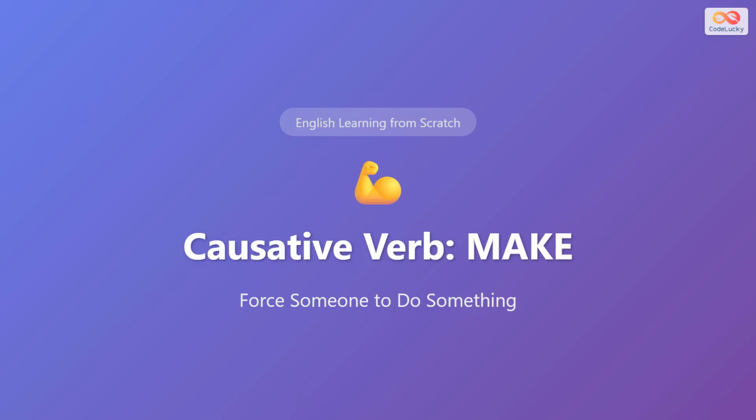Causative verbs show when someone forces another person to do something. The verb make is the strongest causative verb. It means someone has power or authority over another person and compels them to take action. Make always expresses force or compulsion.